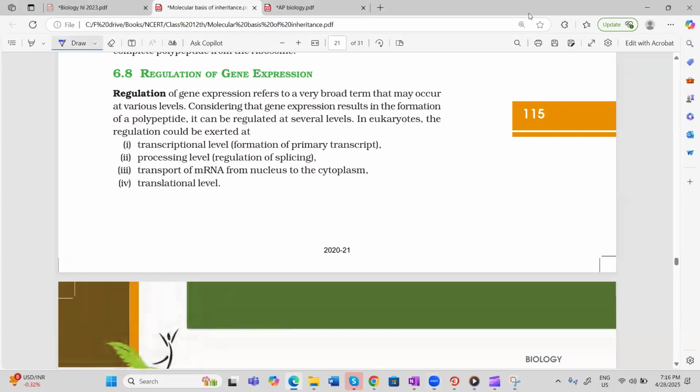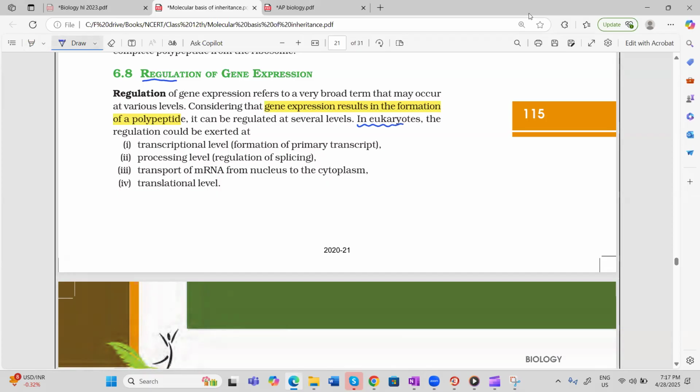Now, today we are going to study about regulation of gene expression. First of all, what does gene expression mean? Gene expression means it results in the formation of polypeptide. We can regulate the gene expression at various levels.